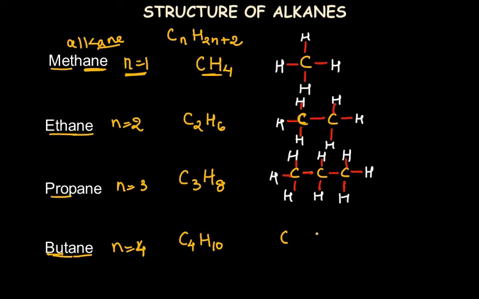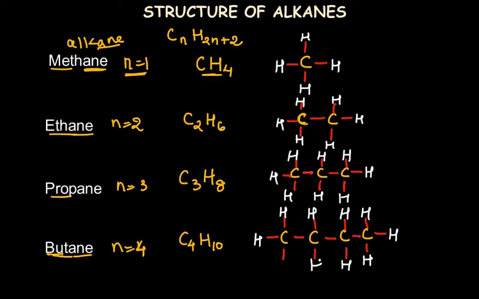So again draw 4 carbon atoms in series, add the covalent bonds between each carbon atom, and then add the remaining bonds for each carbon, making 4 covalent bonds for each carbon, and then add the relevant hydrogen atoms required on each carbon atom. So here are 10 hydrogen atoms which are added to the molecule.